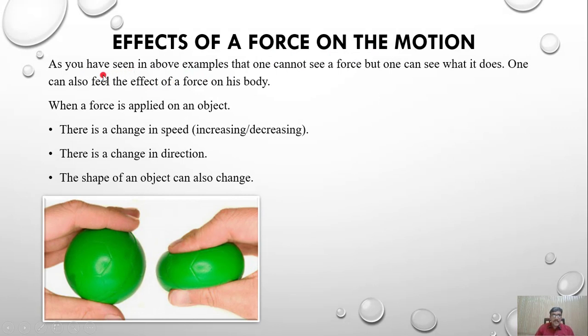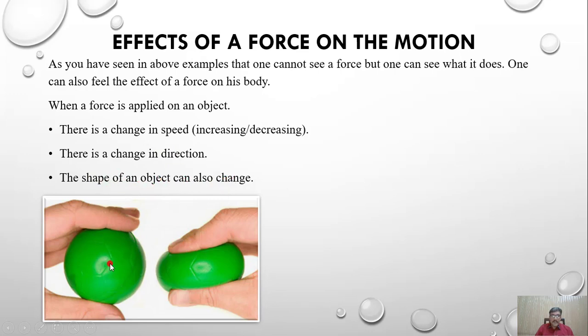As you have seen in the above examples, one cannot see a force, but one can see what it does. One can also feel the effect of a force on one's body. When a force is applied on an object, what happens? There is a change in speed, either increasing or decreasing. There is a change in direction. The change of shape can also occur. The shape of an object can also change.